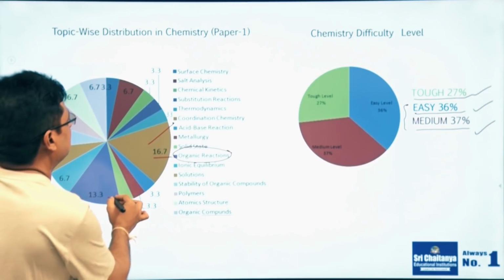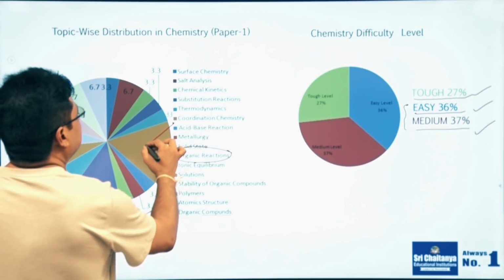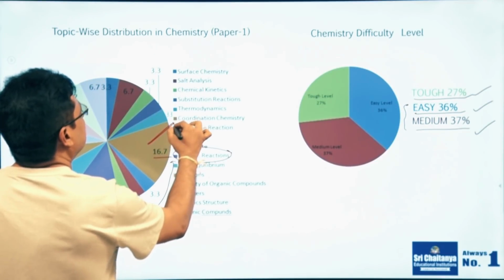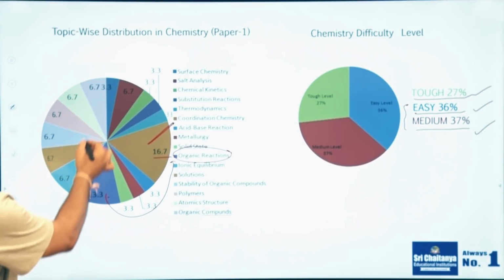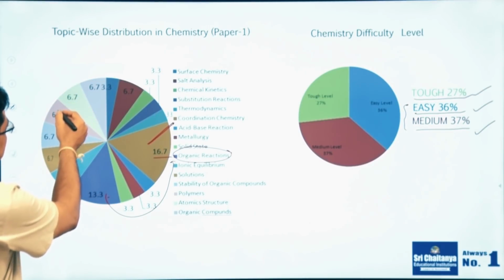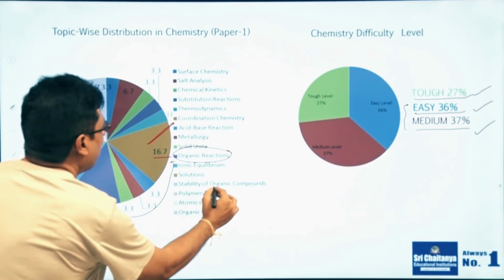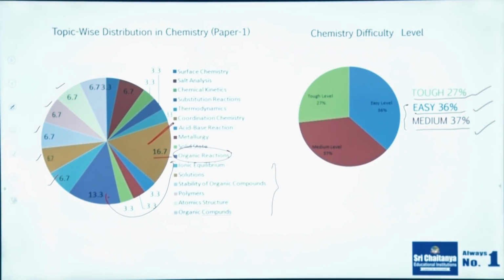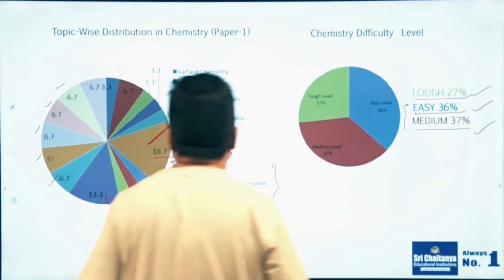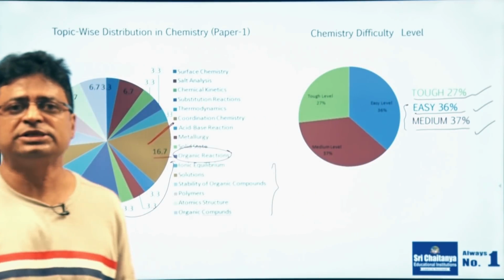13.3 percent is allotted to organic reactions, and 16.7% of the questions are allotted to coordination chemistry. And of course 6.7% equal priority is given to all these topics: ionic equilibrium, solutions, stability of organic compounds, polymers. For these topics, they have given equal importance and priority.